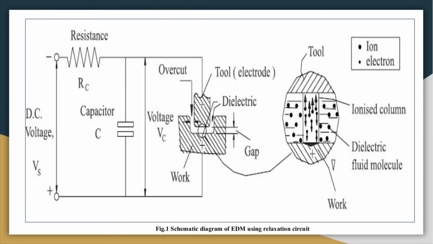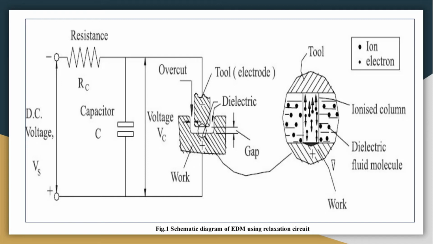So there is a surge of flow of electrons from the cathode towards the anode, and at the same time the positively charged ions are directed towards the cathode. So there is a huge chunk of ionization.